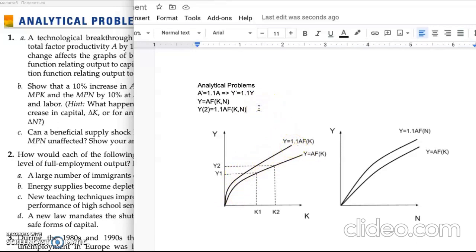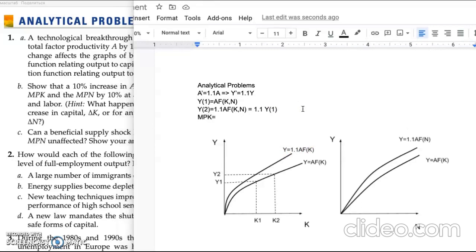Then we also can write this like 1.1 Y. Yes. If we indicate it like 1 Y1, there will also be 1. So after that we can see that our productivity, our production function also rises. Okay, let's solve this through the